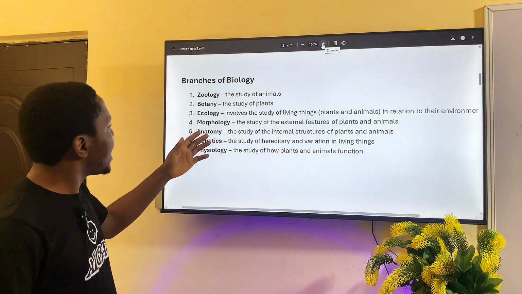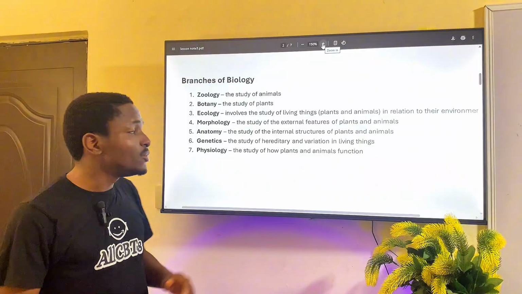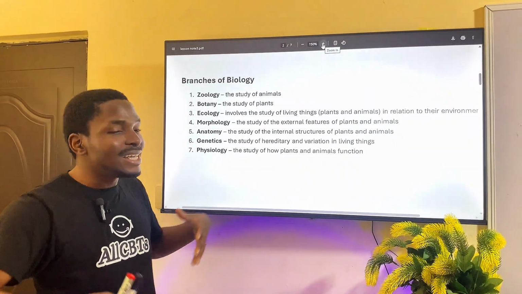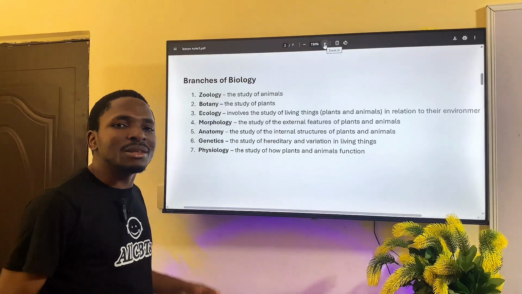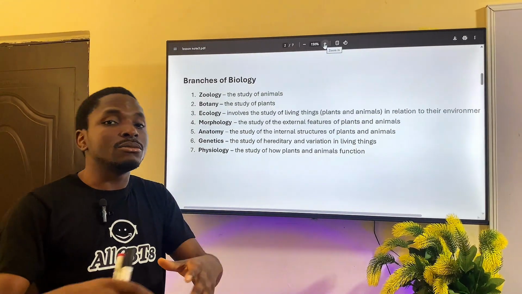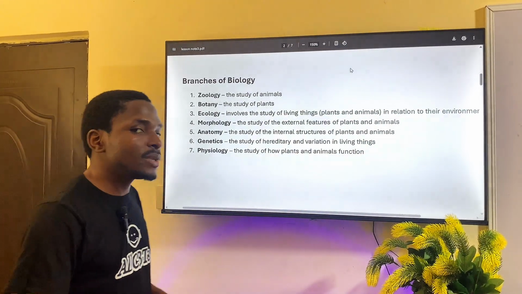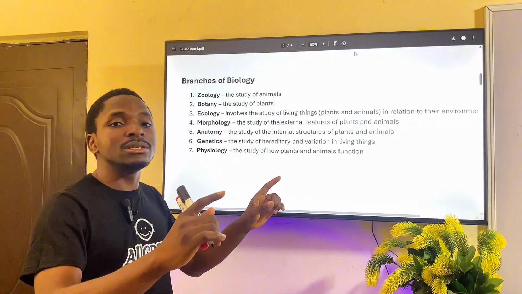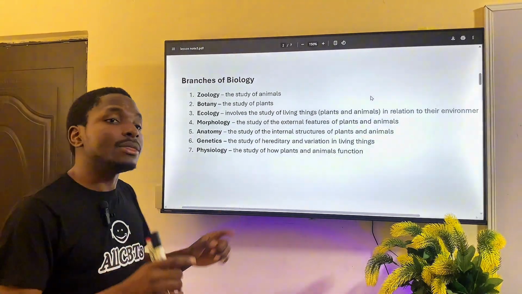Alright? Then we have anatomy, another very interesting branch of biology, which involves the study of the internal structure. We're talking about the skeleton, the organs, the parts of the body internally of living things, as we have said, plants and animals. Every living thing has an anatomy, which is the internal structure of that living thing.